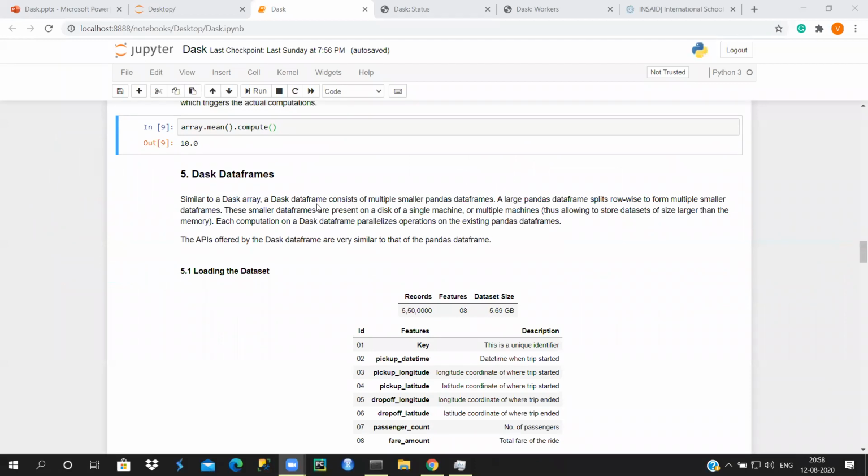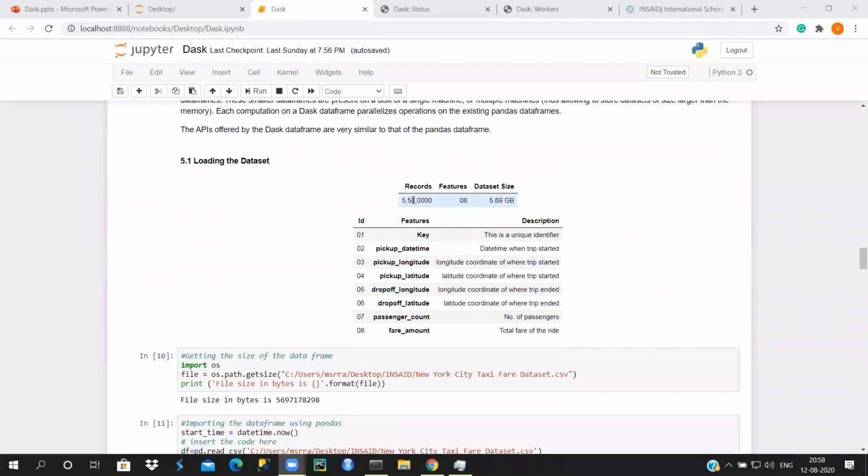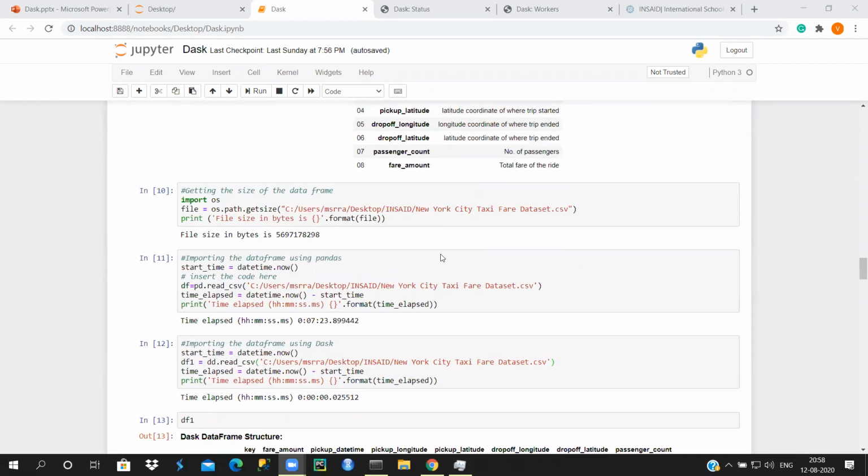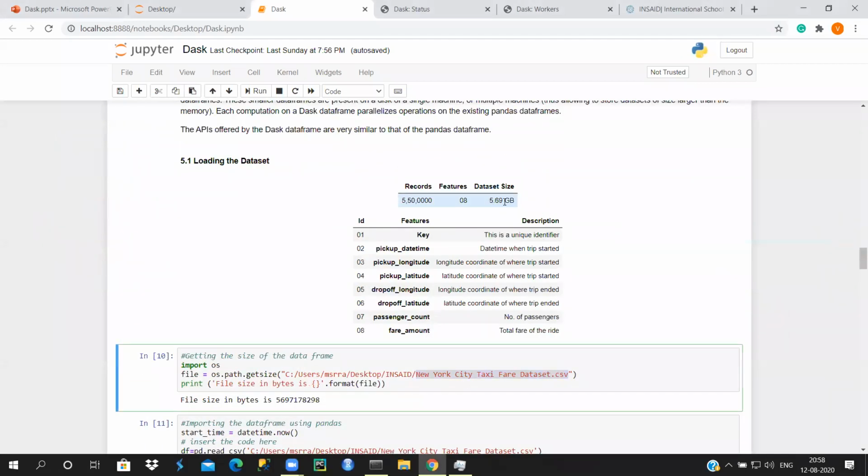So let's move on to Dask data frames. Now this is a data set that we have taken, which is of size 5.69 GB. It is called the New York City taxi fare data set, and it has more than this many records, I think.